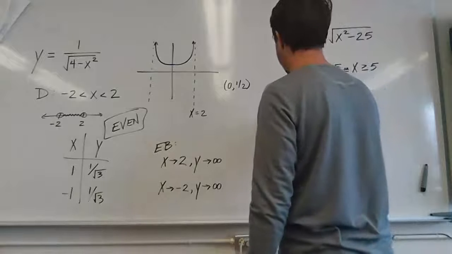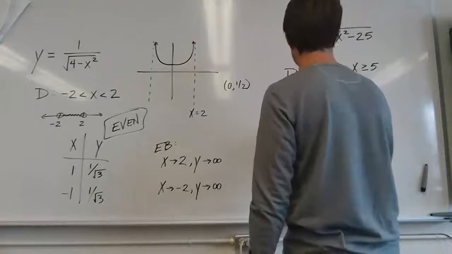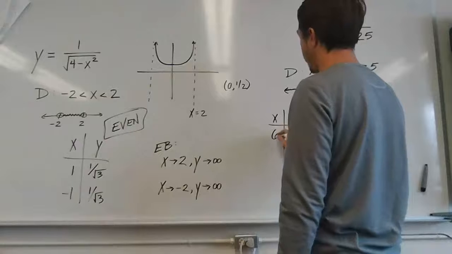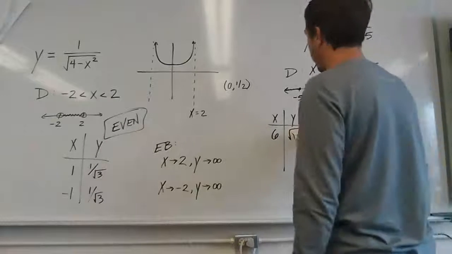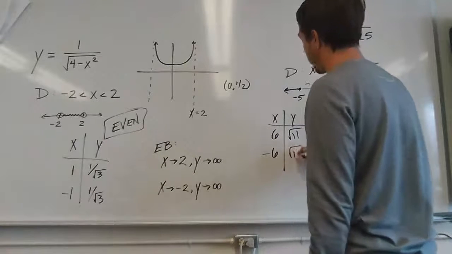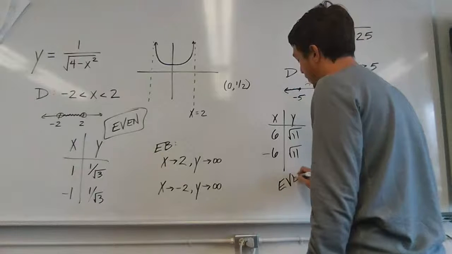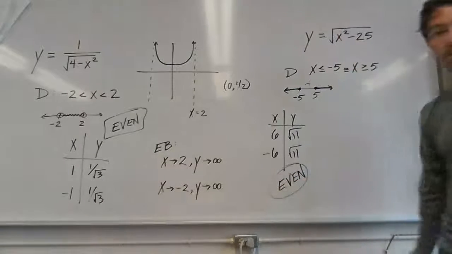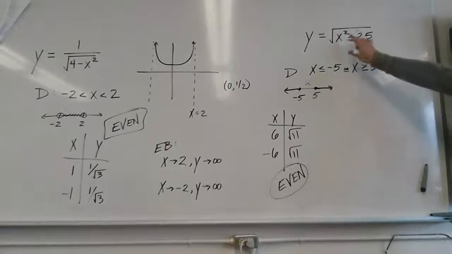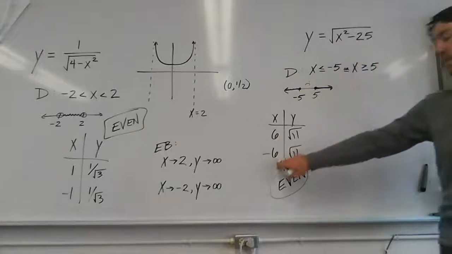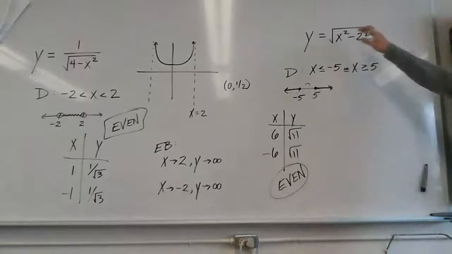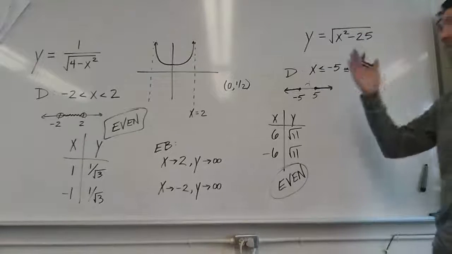Maybe plug in. We do want to show our reasoning, so take 2 seconds. Plug in 6, you get root 11. Plug in -6, you get the same thing, root 11. So that's good evidence that it's an even function. Again, the squaring kind of negates the negativeness of the number. The squaring makes this function blind to the positiveness or negativeness.